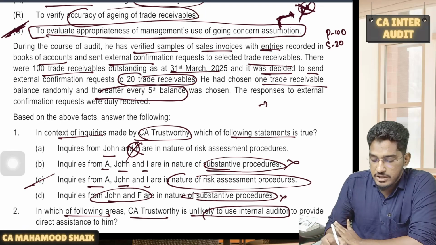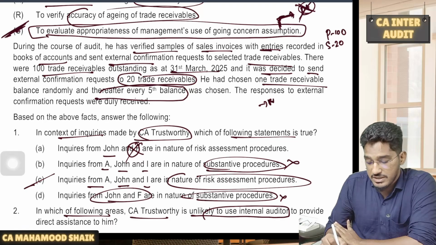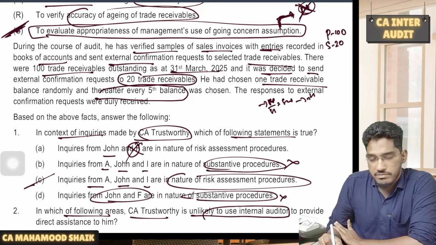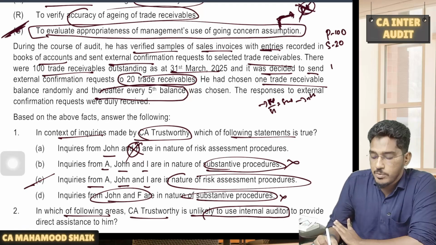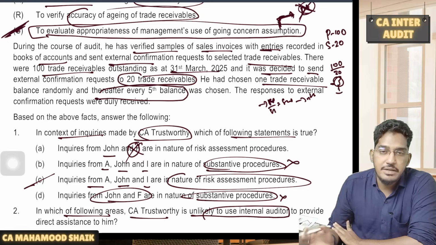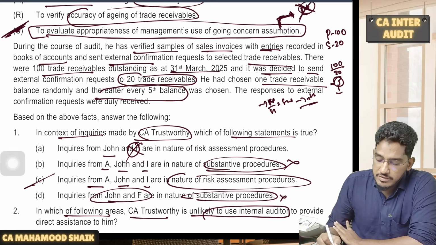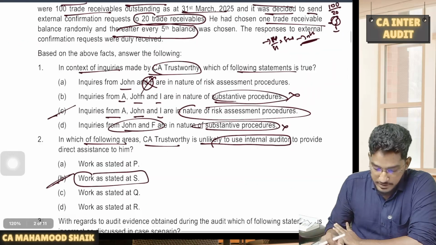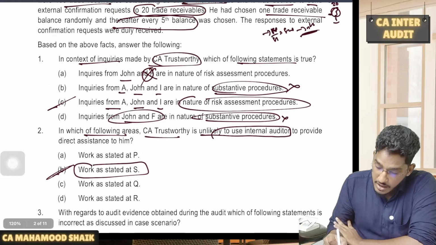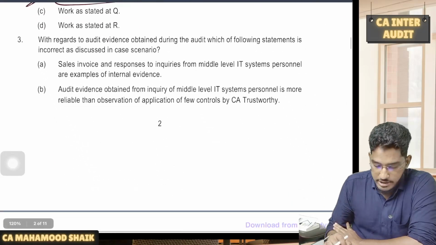Where we divide the population size by the sample size, we get something called the sampling interval. Every nth item we are going to select. That's what he has done. Population is 100, required sample size is 20, sampling interval is 5. Every fifth item he is selecting. So this method we call what? Systematic sampling, right? Then the responses to external confirmation requests were duly received.